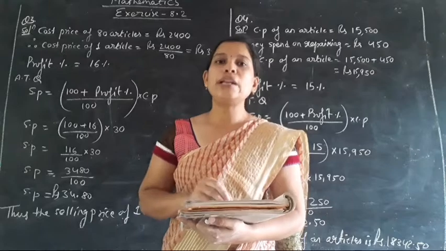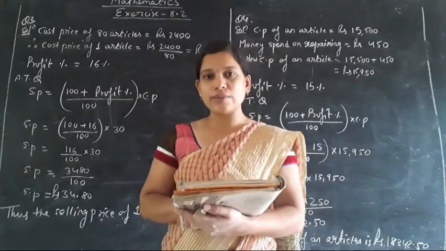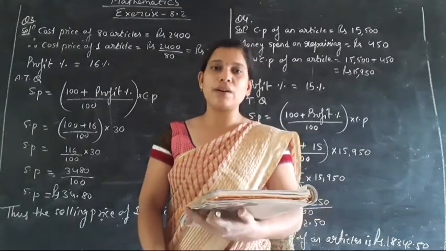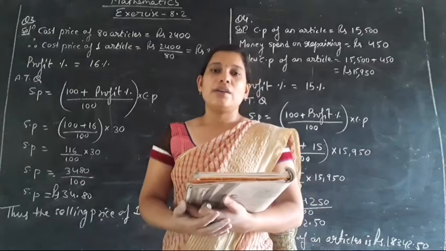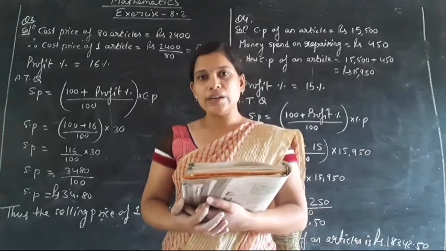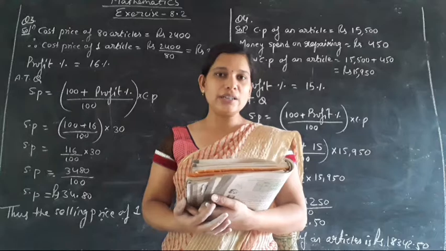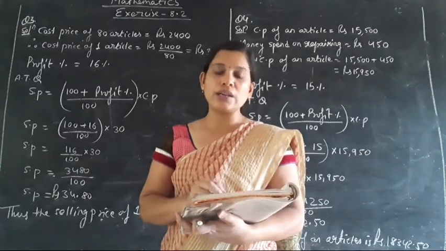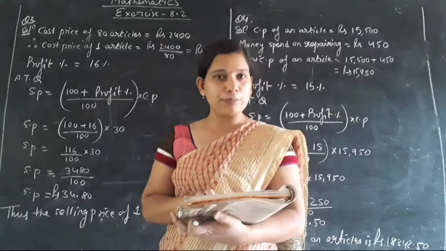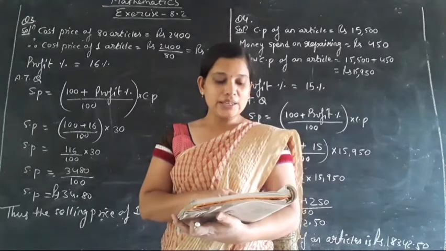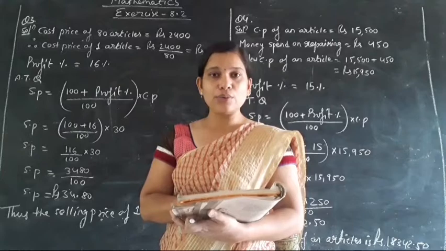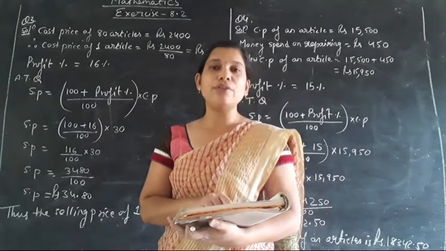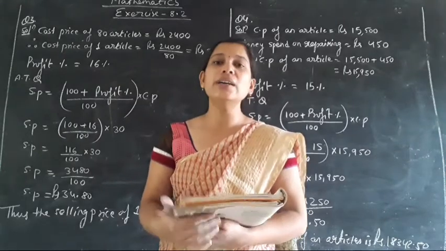Now for the repairing purpose, if any article is damaged while purchasing, or after purchasing if we want to repair it, that will also be included in the cost price. So that's why 15,500 और उसको रिपेयर करने के लिए कितना लगा हमको 450 रुपीज़. ठीक है. And it's sold, means we are going to sell that article at a profit of 15%. Then we have to find the selling price.